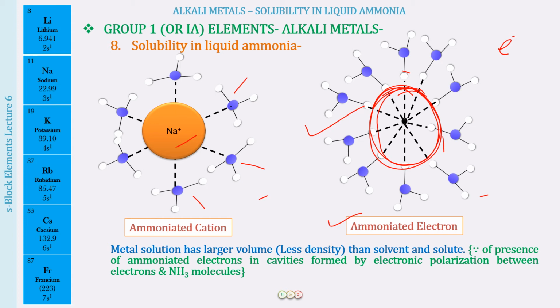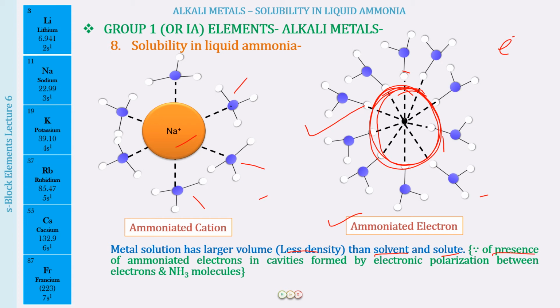And if the volume is going to be large, well, the density is going to be less. Okay, so we have the metal solution having a larger volume and lesser density than the sum of the volume occupied by the solvent and the solute. Why? I hope you now understand.